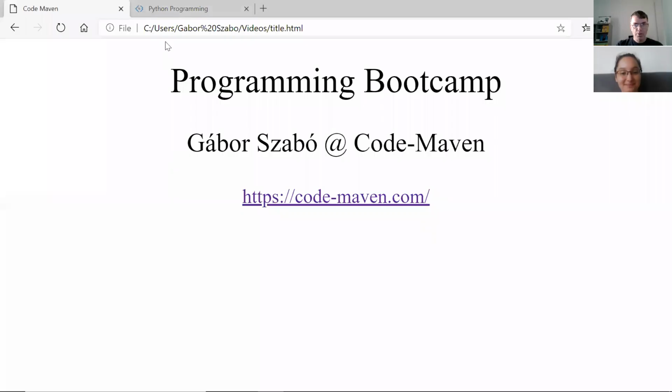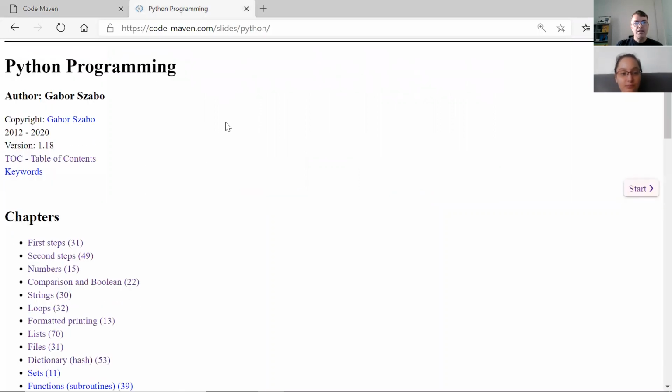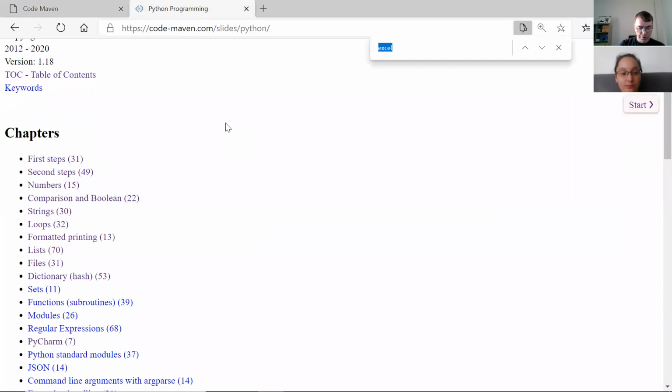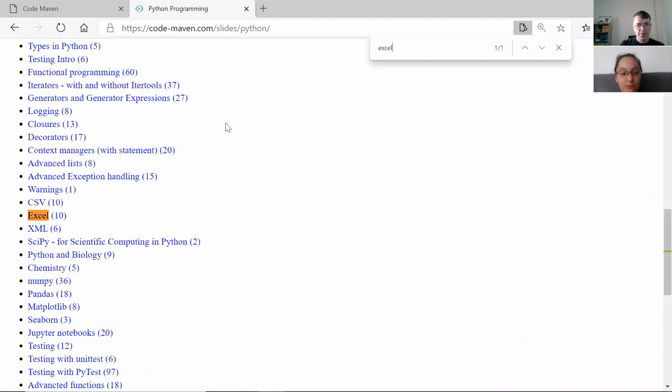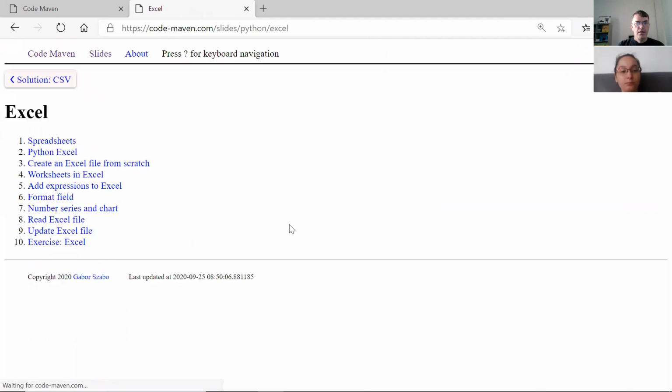Let me share the screen. Again, if you look at the chapters, you just have to search for Excel, and that's going to be there. Though generally, I think we are talking about spreadsheets, not just Excel per se.